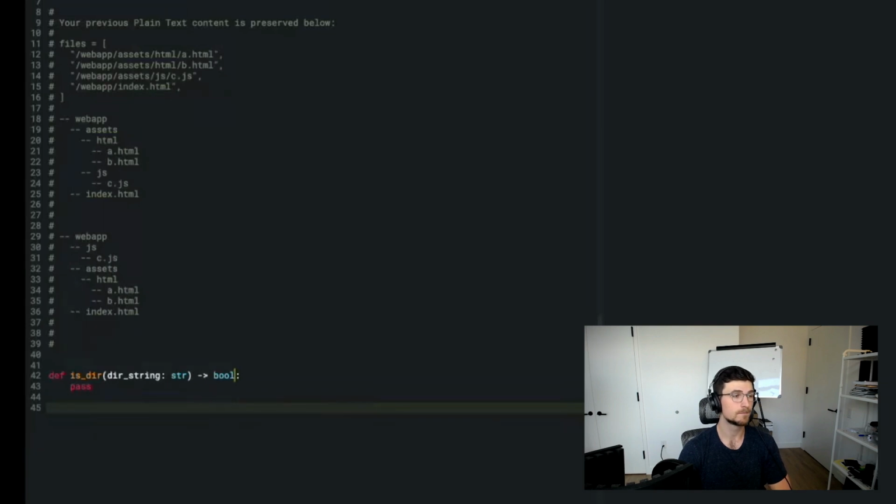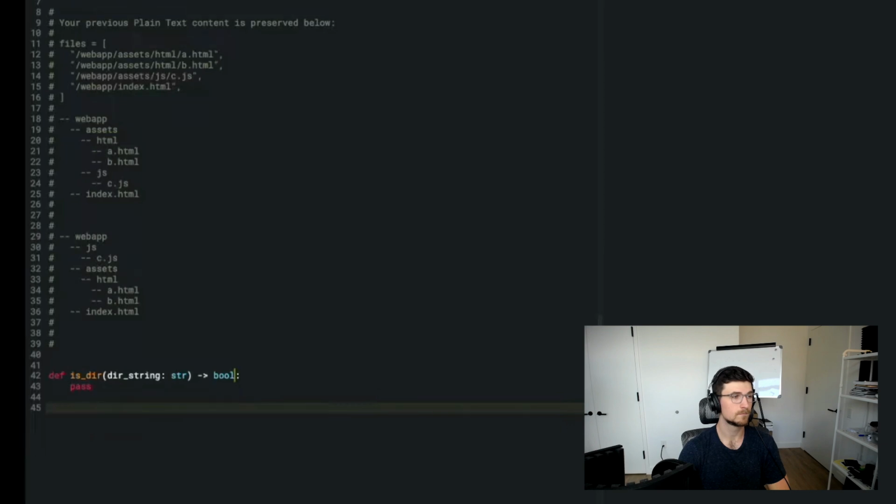Oh, can you repeat that, please? Yeah, let's assume that everything is under the first, in this case it would be web app. The first root directory would always be the same. Okay, there's only one file in the root directory, let's say, that we care about. In this case, web app is that file, and we can assume that there's no others.